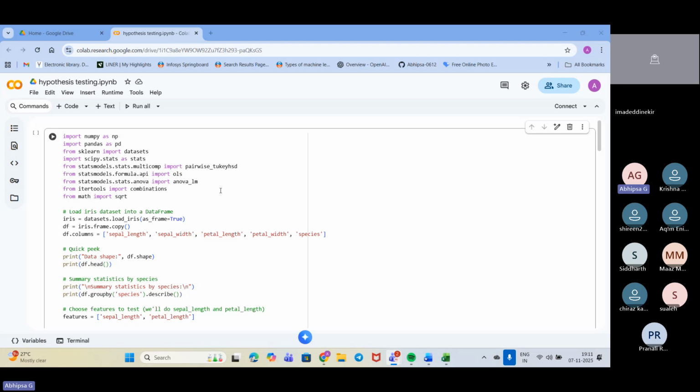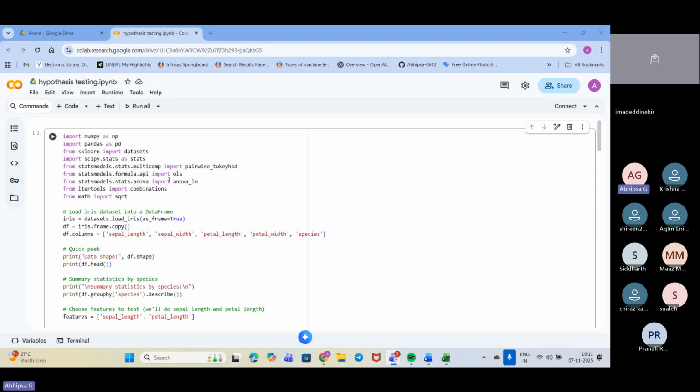Next, I have used SciPy stats. You can see the stats I have basically used. That is used for the statistical tests, so that I get my statistical tests, like Shapiro, then the Kruskal method if I need to use it. I have already used the Kruskal method, ANOVA test and all. In the pairwise part, we get the Tukey HSD post hoc, we get the ANOVA, all of this we get there.